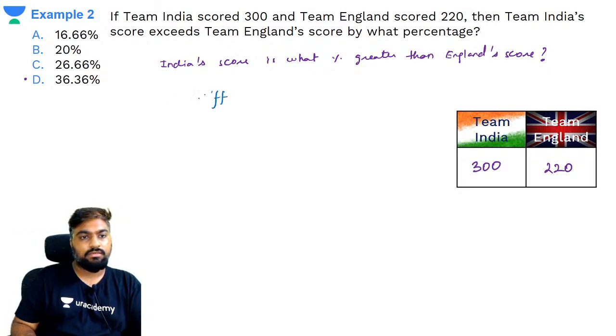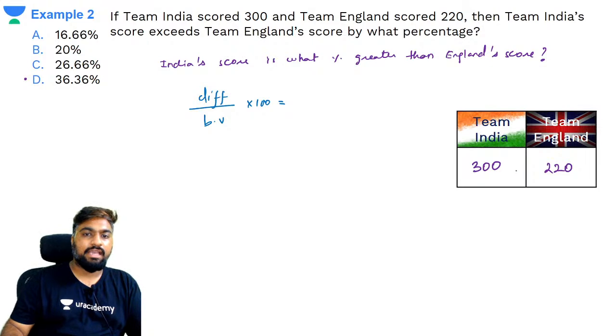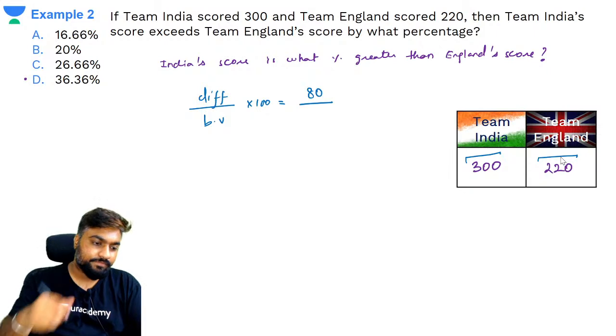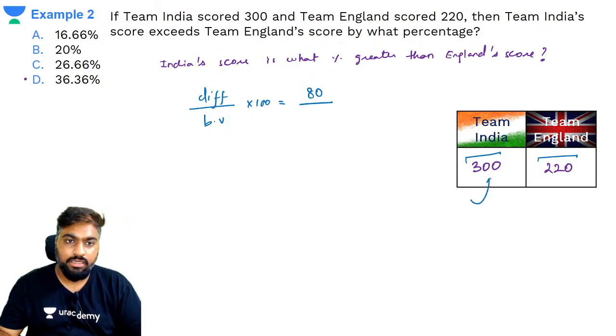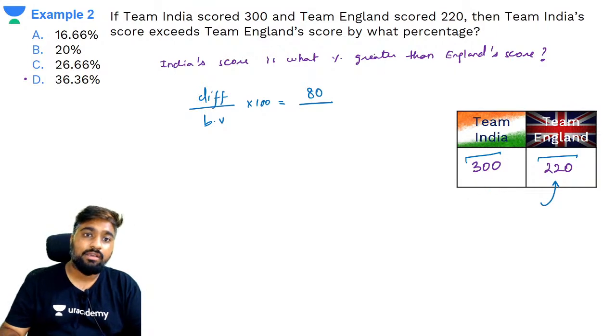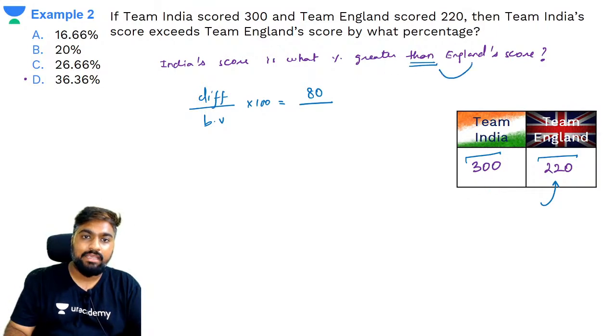So what do you do? Difference by base value into 100. Difference क्या है? 220 and 300. Difference is 80. What should be the base value? Should the base value be 300 or should the base value be 220? Quickly tell me. 220. Why? Because greater than England score.